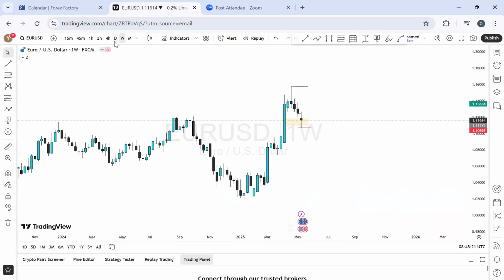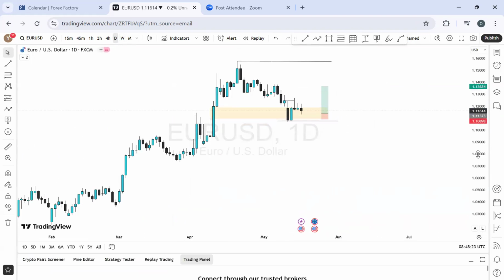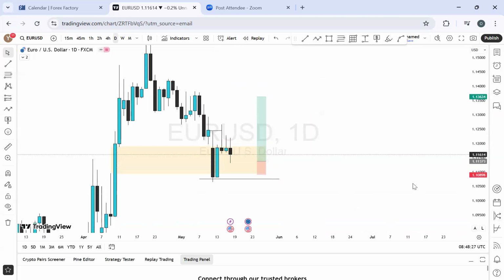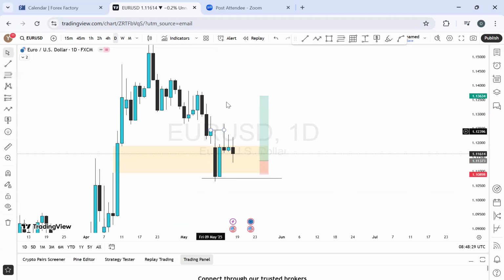But let's go to the daily time frame to see how that will play out. On the daily time frame, last week played out where we were expecting the market to move into this price range before we buy. It did so. But that is a past glory, so let's take out all of that.